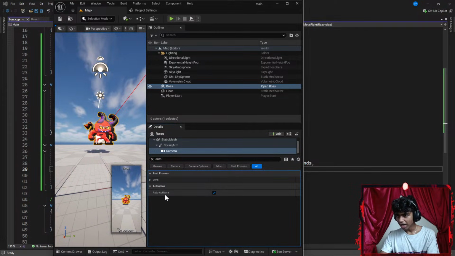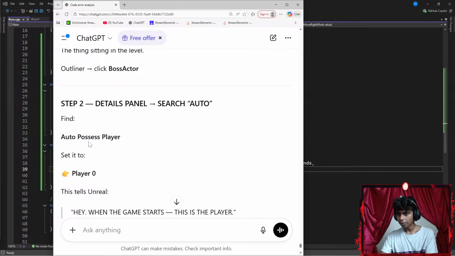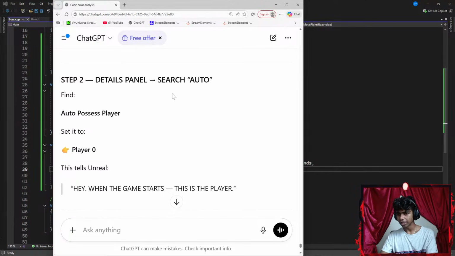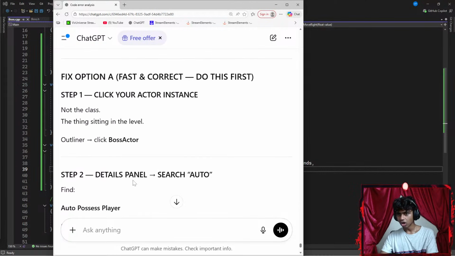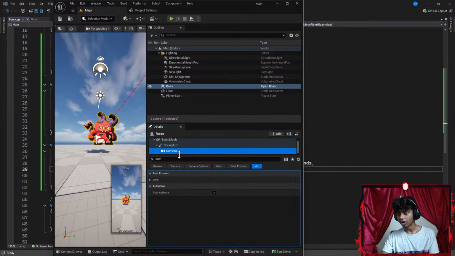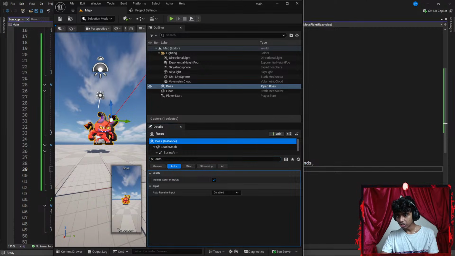I see auto activate. Was I going for auto activate, guys? Hold up. Auto possess player. Okay, so I gotta go to my boss actor, not my camera. So I gotta go to my boss's instance and search auto there.